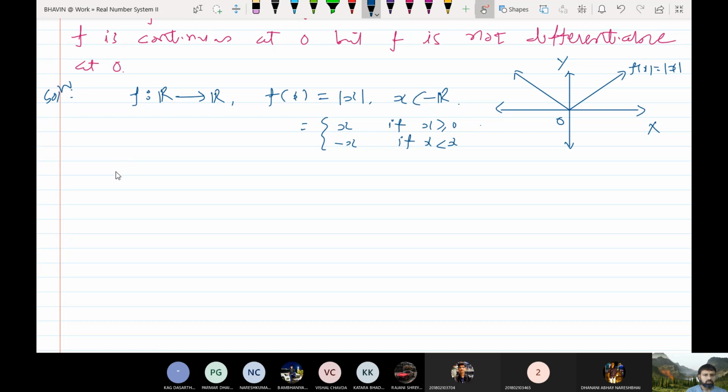Vaibhav. Yes sir. So what should we prove to show the continuity of f at 0?